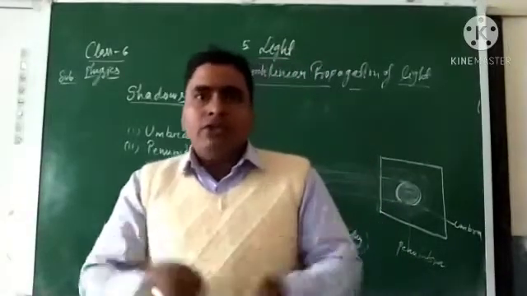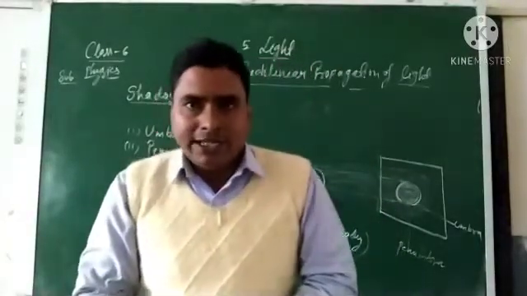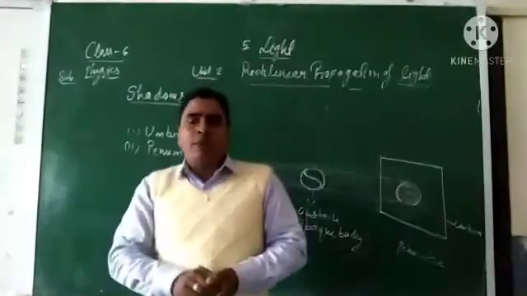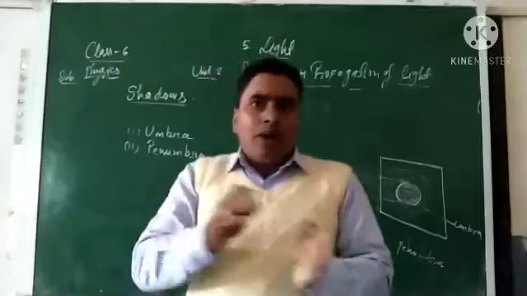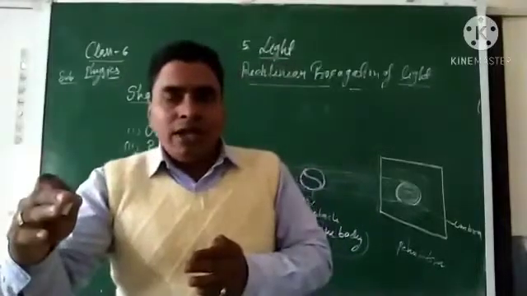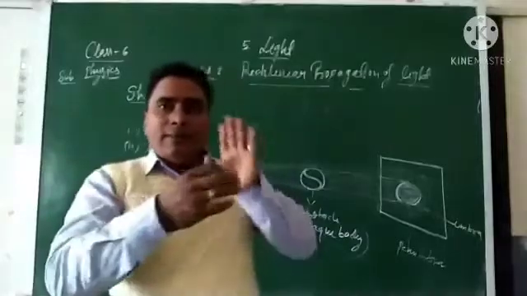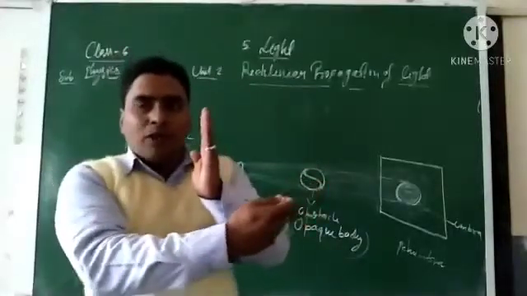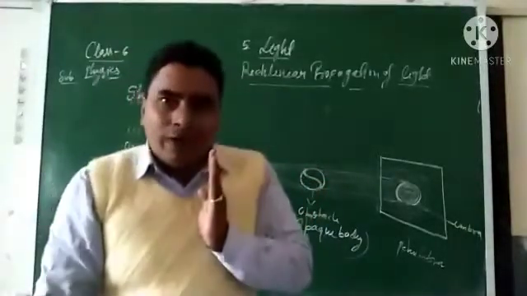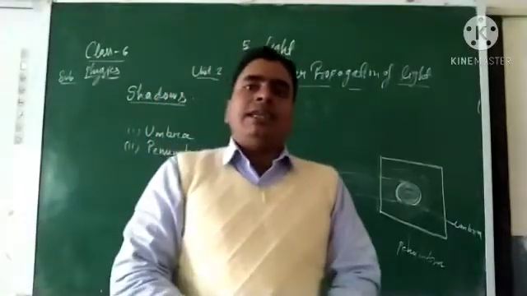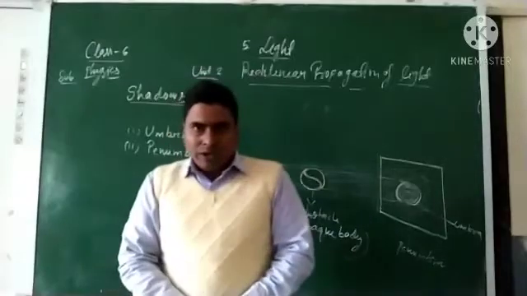An opaque body does not allow light energy to pass through it. So when the light ray falls on an opaque body, it will not pass through the body to the other side. On the other side, the back side of the opaque body, a dark region is formed. That dark region is called a shadow.